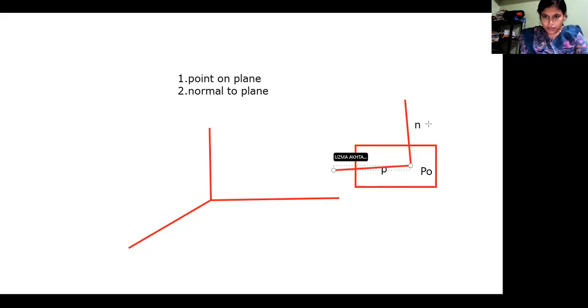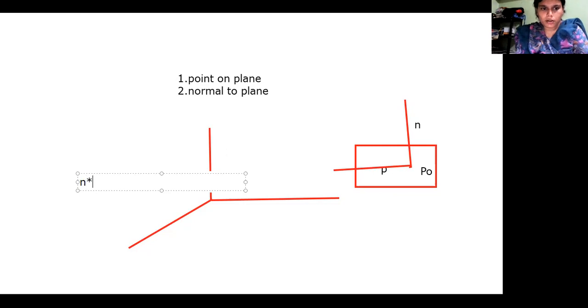So the property of a normal vector is n bar dot P naught P should be equal to 0, right?